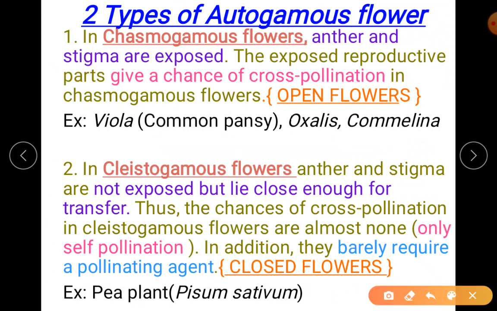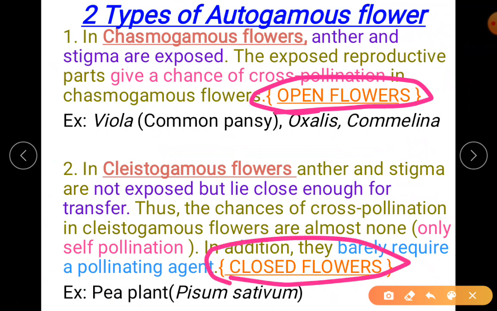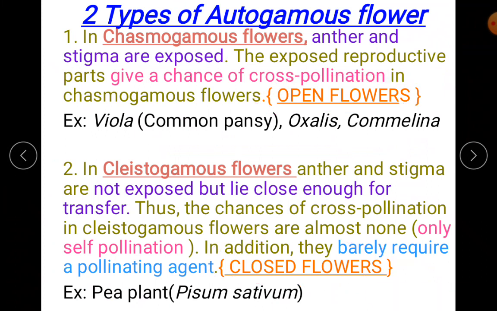Coming to the two types of autogamous flowers. See the words and the colors which I have highlighted: Chasmogamous and Cleistogamous flowers. First let me explain the Chasmogamous flower. These are open flowers. I hope you can see here, open flowers. Cleistogamous, it is closed flowers. Just to give you an idea, first let me explain what is there in that.